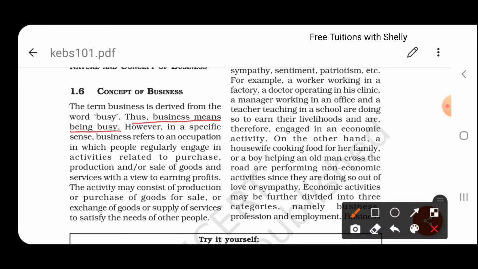Business, being busy. So it refers to many activities taking place in an organization. It can be when people regularly engaged in activities related to purchase, production, sale of goods, services with a view to earning profit. Every business organization exists for the purpose of earning profit. So for that, these people in an organization are always engaged in activities relating to purchase of goods, production of goods, then selling these goods or providing services. So that is why we say that business is about being busy.